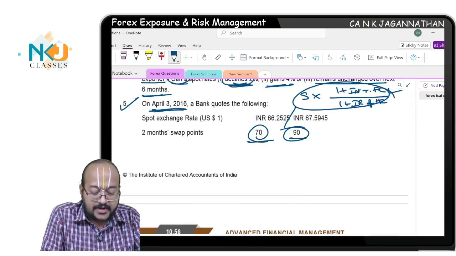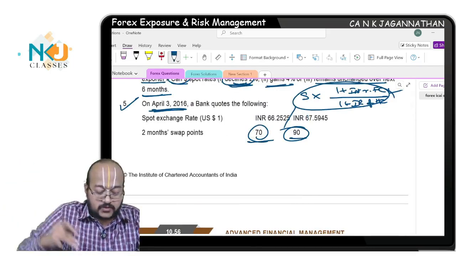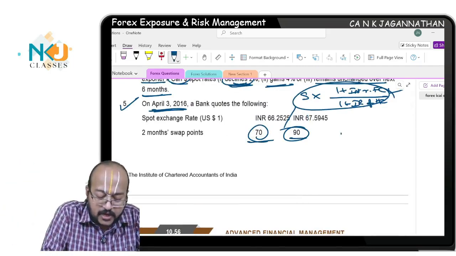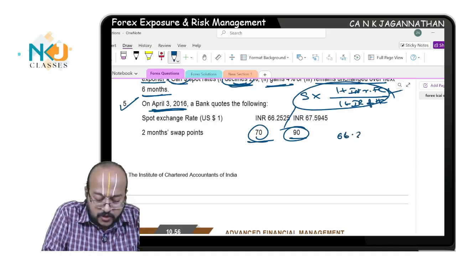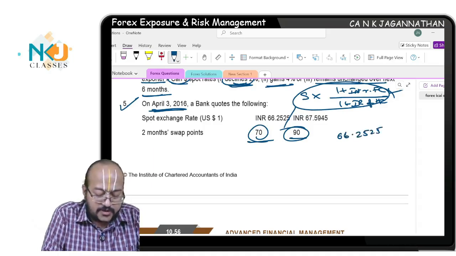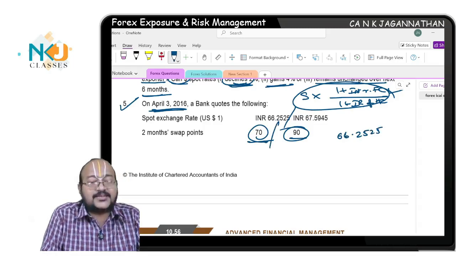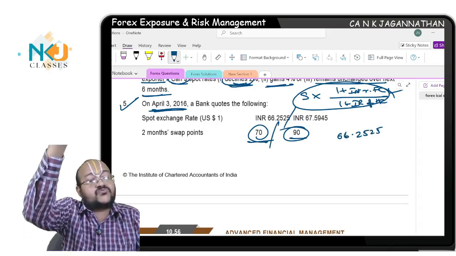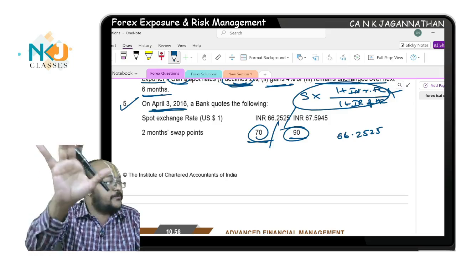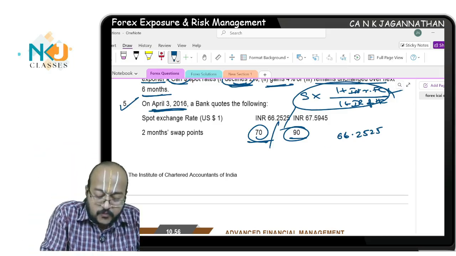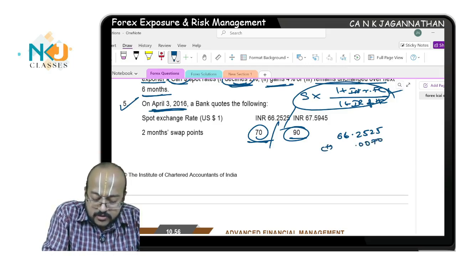The 70 and 90 you will add from the last 2 digits, which means 66.2525, say 70 bar 90. Is this an ascending swap or a descending swap? Ascending swap, which means the swap is a premium swap. You have to add 66.2525 plus 0.0070. This is the understanding.